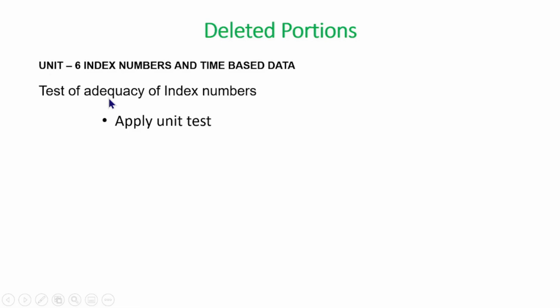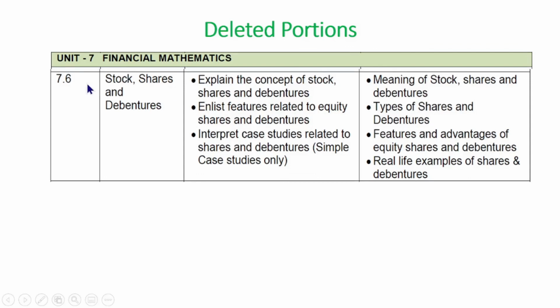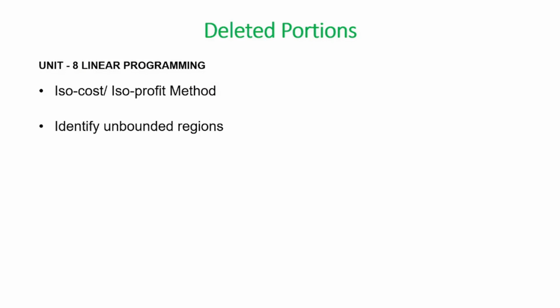Then in unit 6, index numbers and time based data, applying unit test to test the adequacy of index numbers is deleted. Then in unit 7, stock, shares and debentures, this topic is removed. Then in unit 8, linear programming, the isocost or isoprofit method to find the optimal solution and identifying unbounded regions, these two topics are deleted.